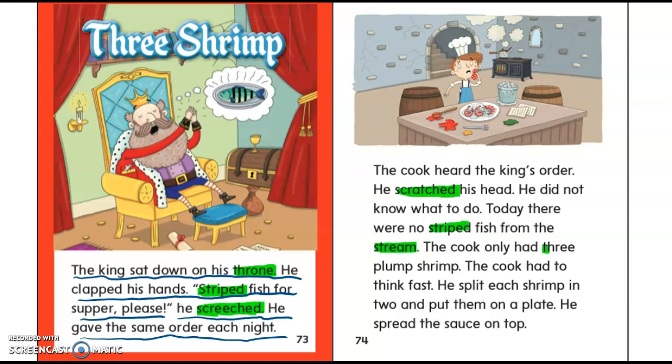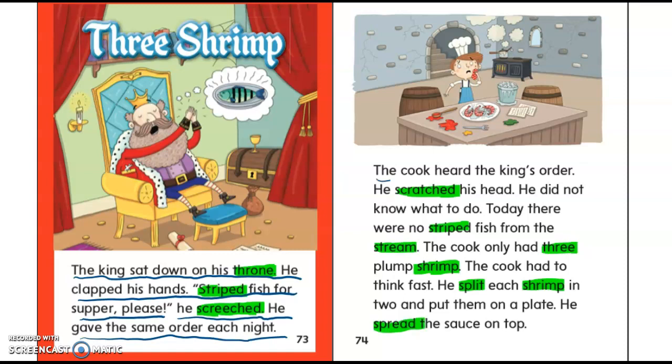Then we have trigraph, THR, which says thir, plus E at the end. The word is three. And then this word from the title as well, shrimp. What's the word? Okay, SPL here, we have split, and here we have shrimp again. Then we have SPR, which says spread. Let's read the page together.